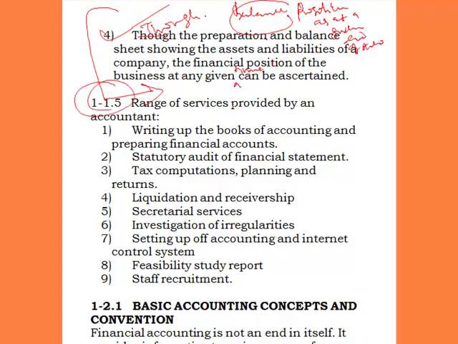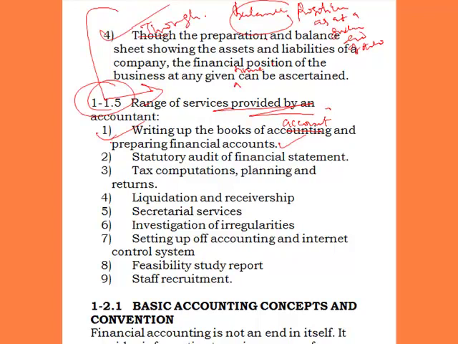Range of services provided by an accountant. So an accountant can provide the following range of services. The first one, they can write up the books of accounts and prepare financial accounts. So they can also be employed in writing the books of accounts and preparing the financial statements.